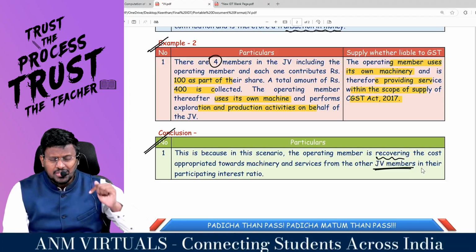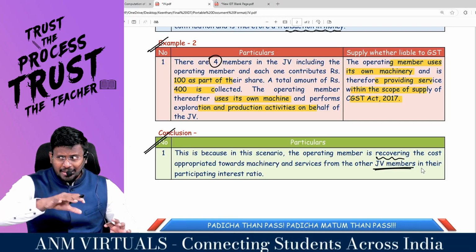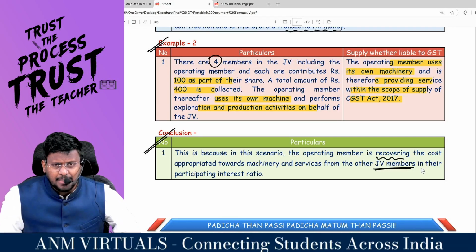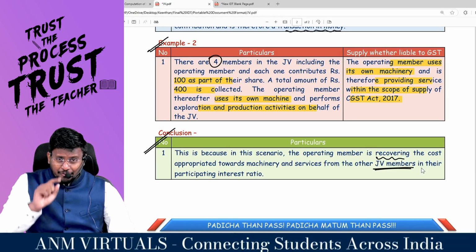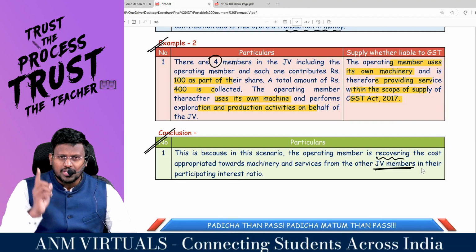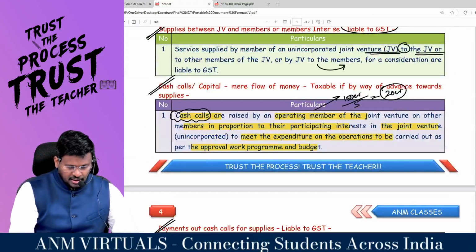So this will amount to supply. The operating member is himself using his own machinery, and for that the JV is supposed to pay the consideration. If that consideration is collected from the other members of the JV, that is a consideration for the supply provided by the operating member to the JV. This is what has been written here.